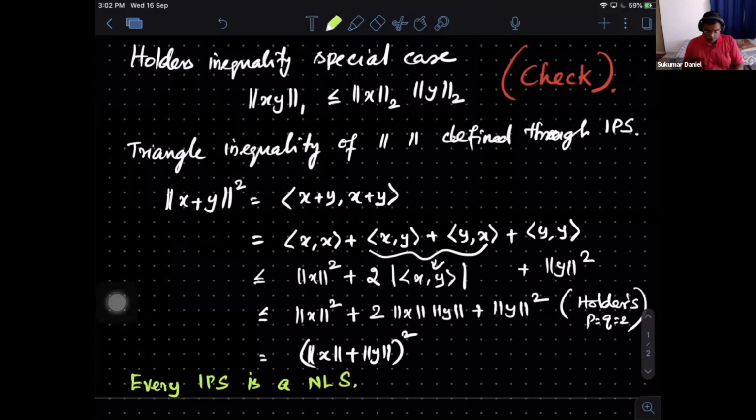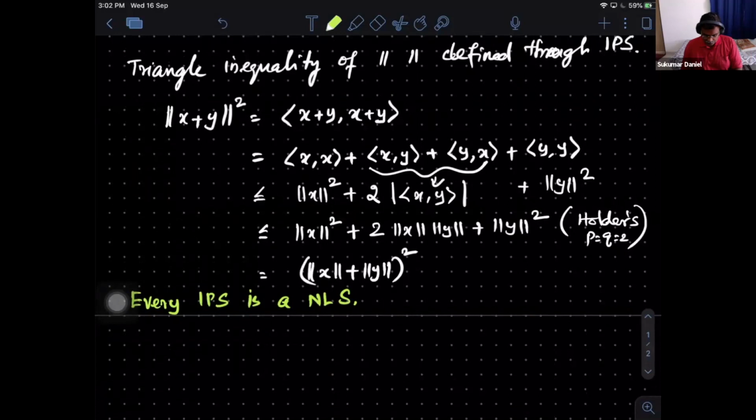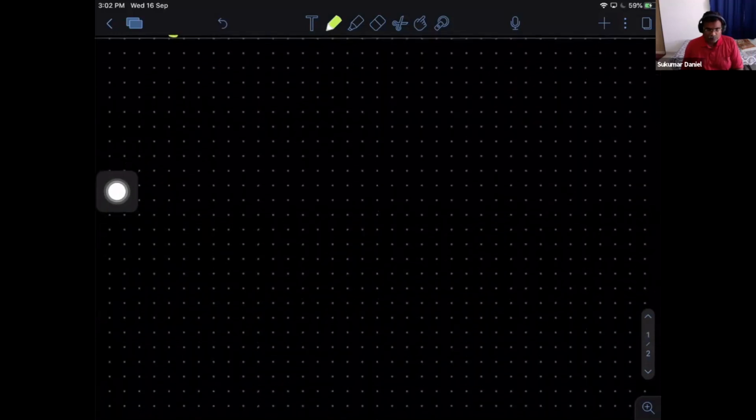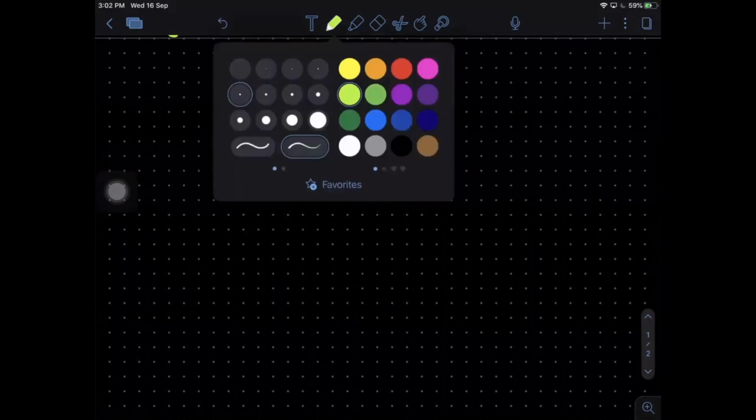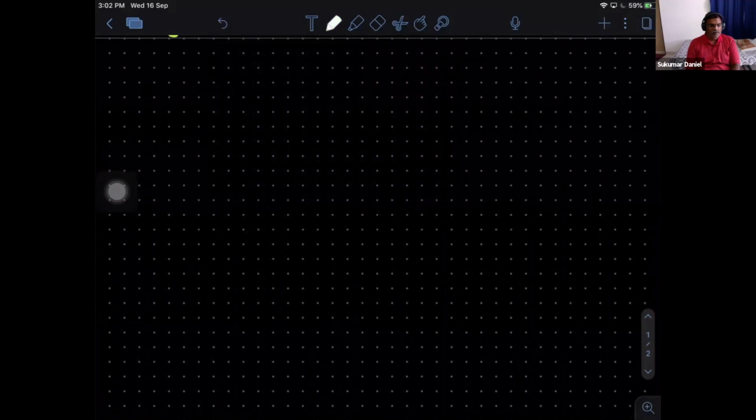Right. So this is what it says. Of course, there are obvious other questions. That is, is it true that every normed linear space is actually coming from an inner product? And the answer is no. And we will soon see these things. Right. So this is the first one that we wanted to accommodate, something that you already learned. Second thing, yesterday we did, is there any doubt up to this?